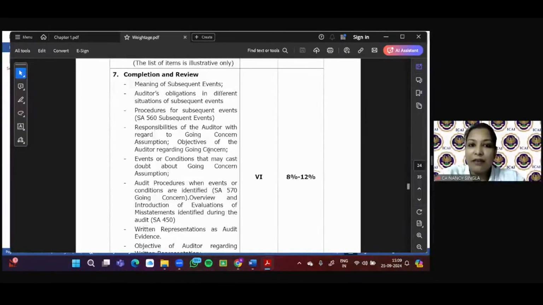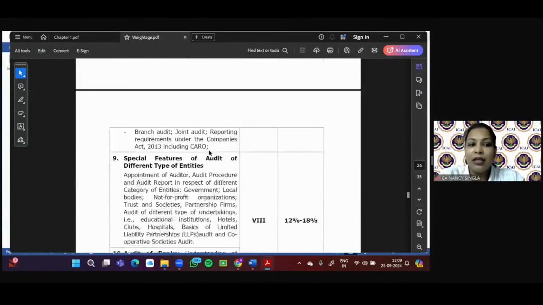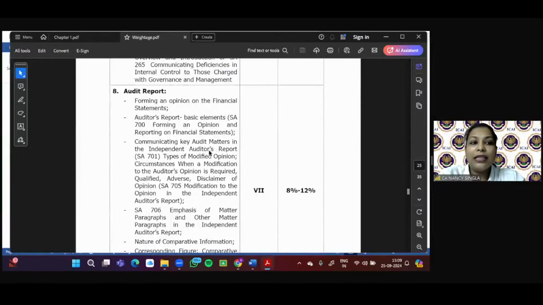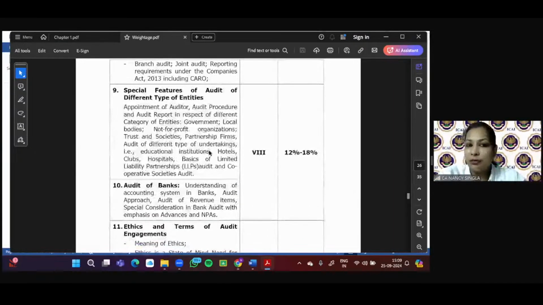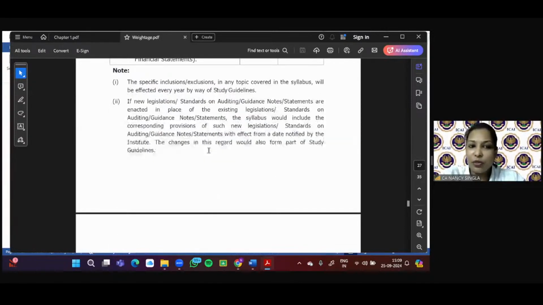Then chapter number 7, since 6 is already covered with 4, is 8 to 12%. Chapter number 8 is also 8 to 12%. Then chapters number 9 and 10, Special Features of Audit of Different Types of Entities and Audit of Banks, are 12 to 18%. Ethics in terms of Audit Engagement, chapter number 11, is 8 to 10%. So in total, we have 11 chapters, and I've shared with you the weightage.